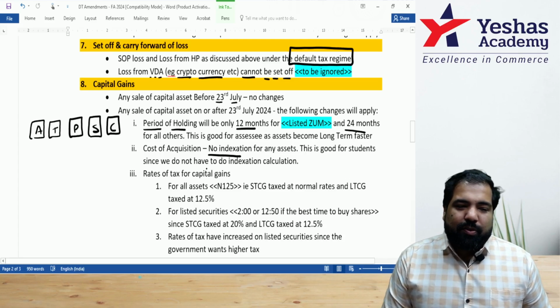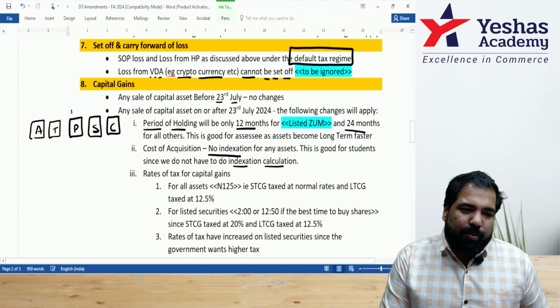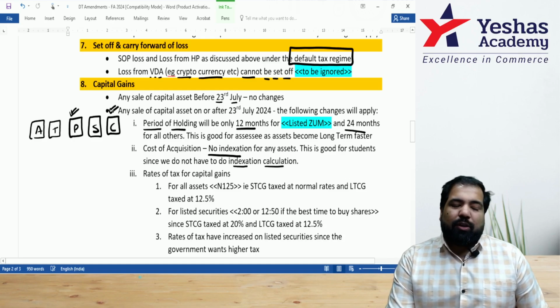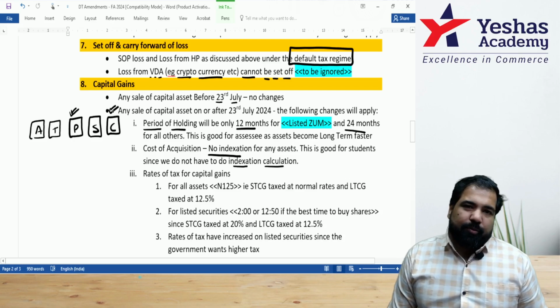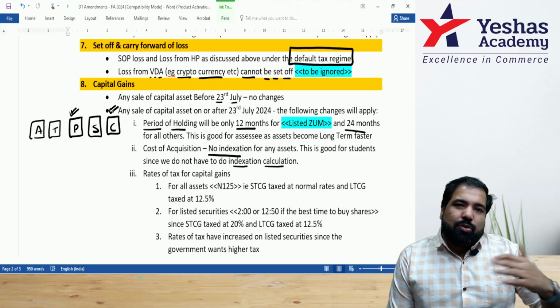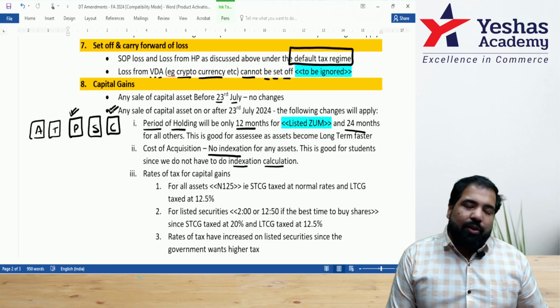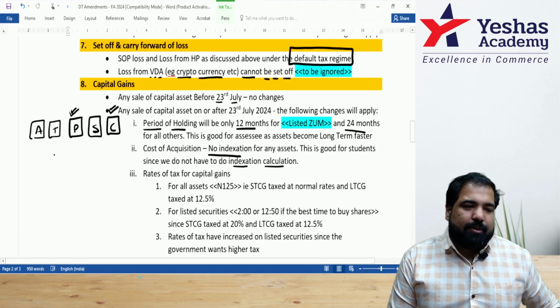This is good for students since we do not have to do indexation calculation. So guys, what changed? One is period of holding change and cost of acquisition and cost of improvement. There is no indexation, no other change here. We move ahead. Guys, if you remember, I sold one house, bought another house, no change there. Sold agricultural land, bought agricultural land, no change there. So no change in the exemption, but there is change in the rates of tax.